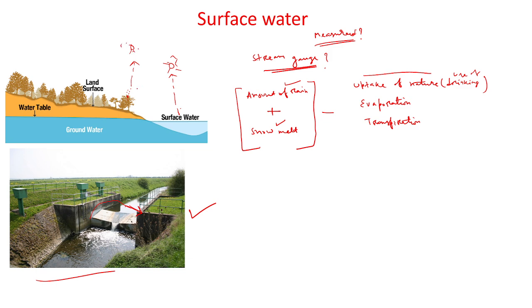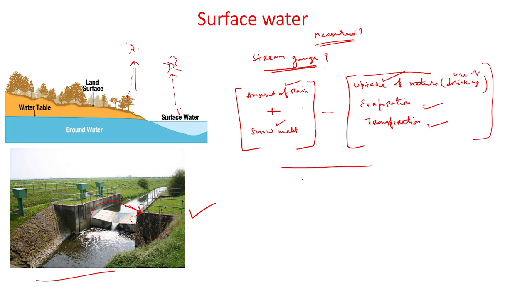So this is called the transpiration. So this is the three methods or the three uses of the surface water. So the stream gauge measures by compiling the concentration of total amount of rainfall plus net amount of snow water, minus the concentration of the uptake of nature, and the concentration of the evaporation, and the concentration of the transpiration of the water.